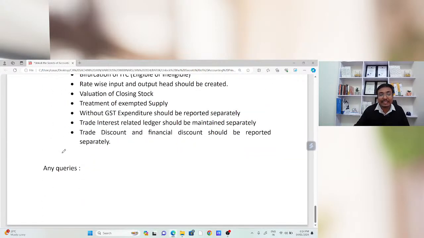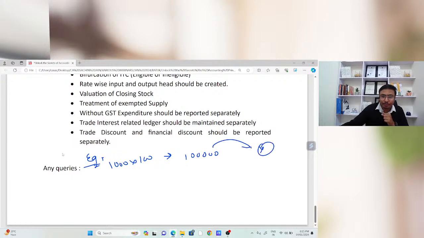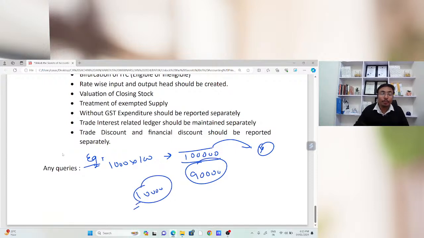Now, you will say, sir, take an example. So suppose 1000 units multiplied by 100, a supply of 1 lakh rupees I made to Mr. X. Post supply, he said, sir, I am not going to pay you that 1 lakh rupees because there are certain issues with your product, hence I am just going to pay you 90,000 rupees. 10,000 rupees is discount. Now the point is that for that 10,000 rupees, terms were not decided at the time of supply, at the time of making the invoice.